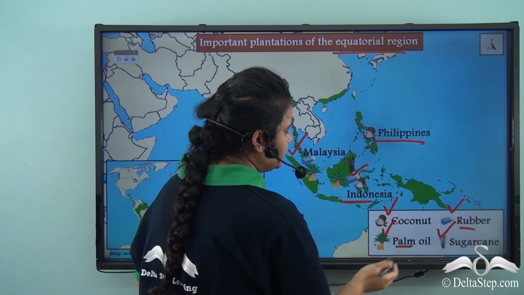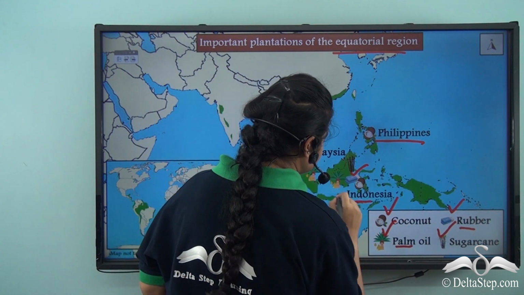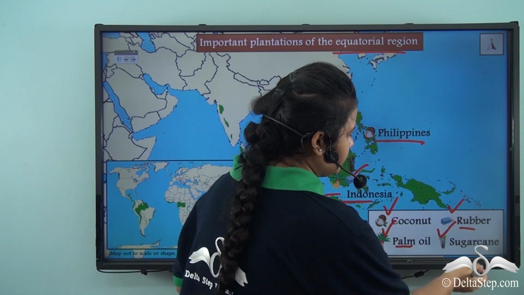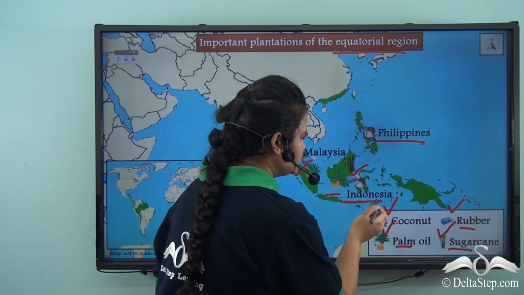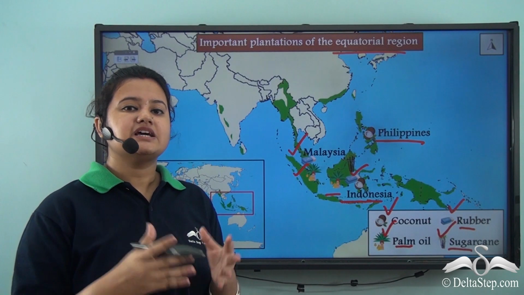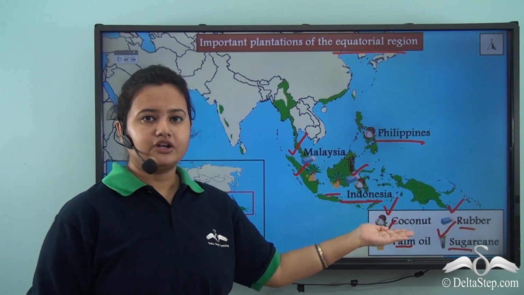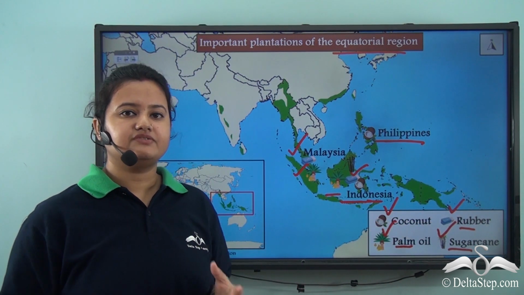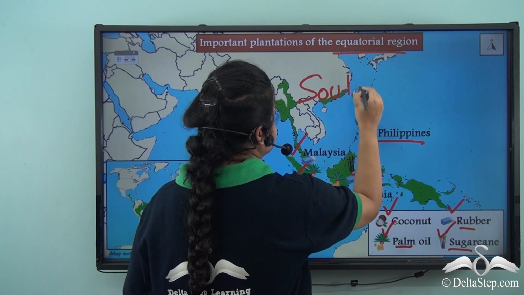Also, palm oil is grown in the countries of Malaysia and Indonesia, while sugarcane is mostly cultivated in the country of Indonesia. Thus here we see that plantation crops like coconut, rubber, palm oil and sugarcane are mostly cultivated in the Southeast Asian countries.